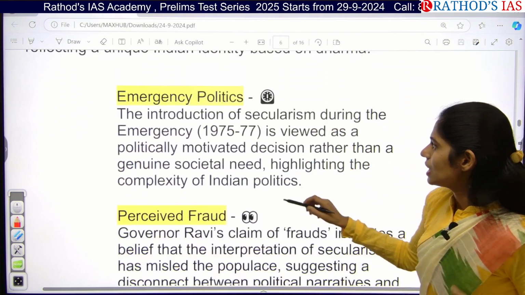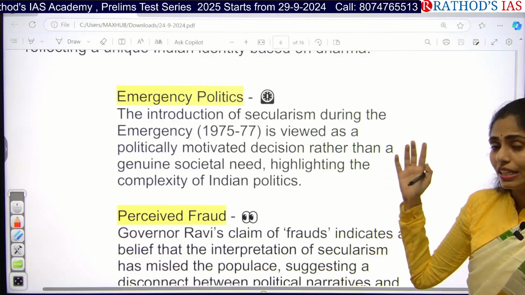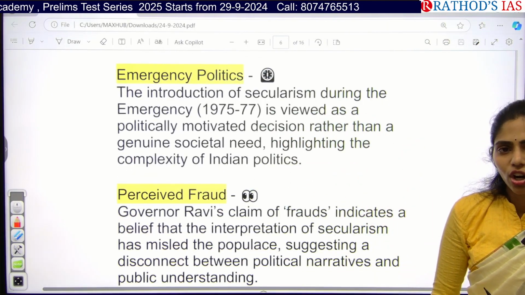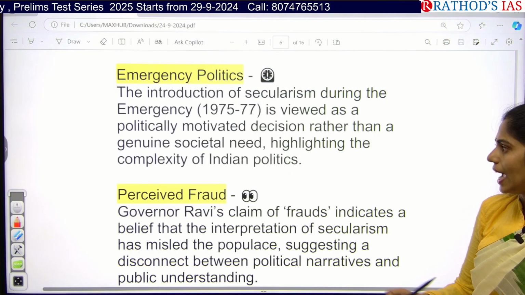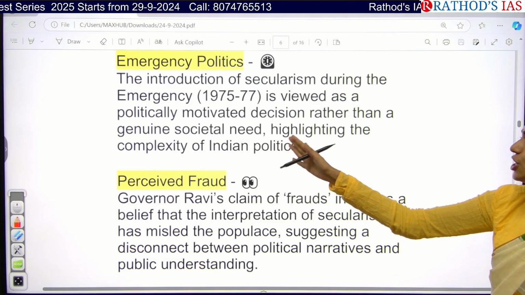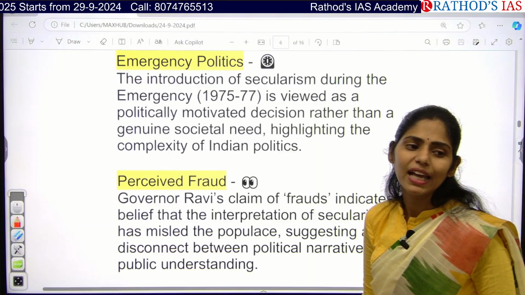And next one here is emergency politics. So actually in the emergency from 1975 to 1977, the secularism concept was introduced into our constitution through the 42nd Constitutional Amendment Act, because that decision was politically motivated rather than driven by genuine societal needs. They wanted to politically motivate the people at that time.